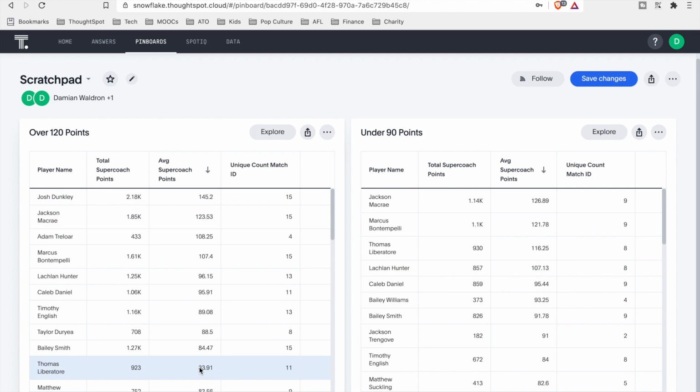So this is a fantastic insight that I've been able to identify in 5 minutes about which player, according to the data, is an ideal replacement for Josh Dunkley this week.